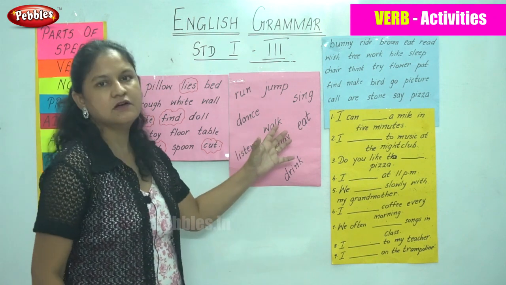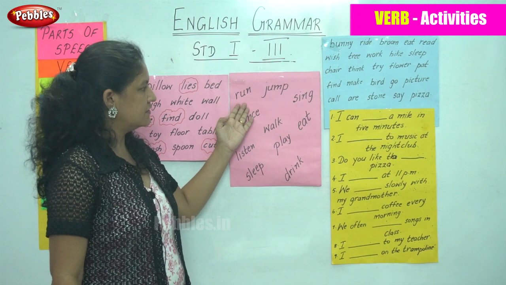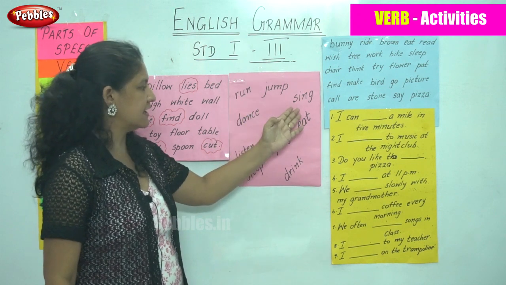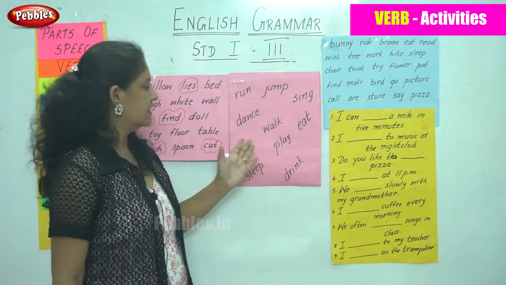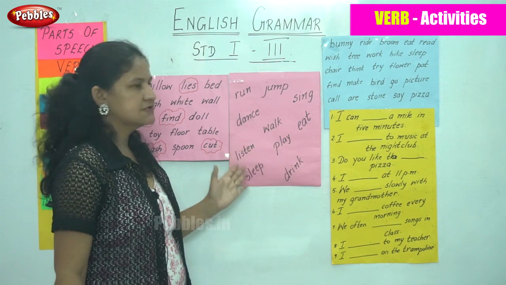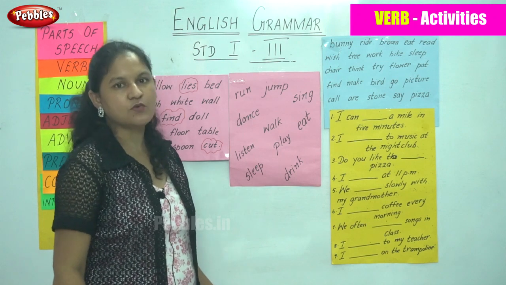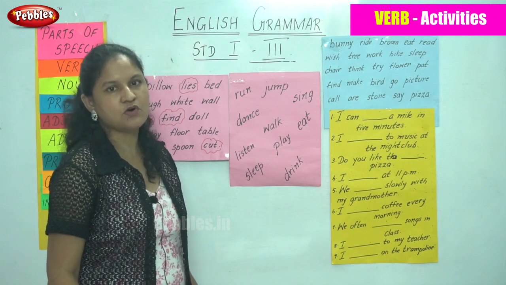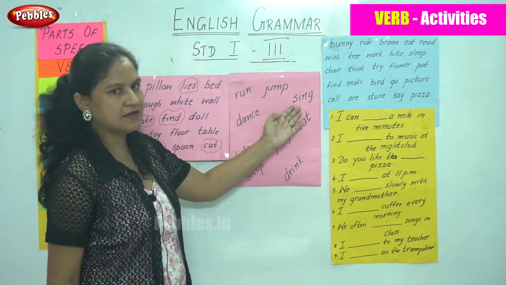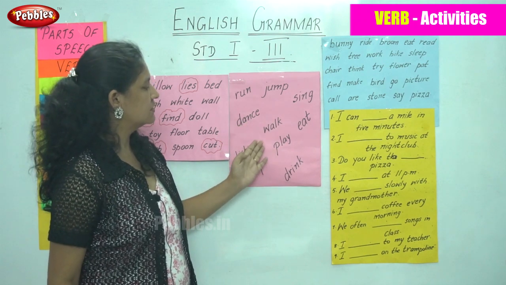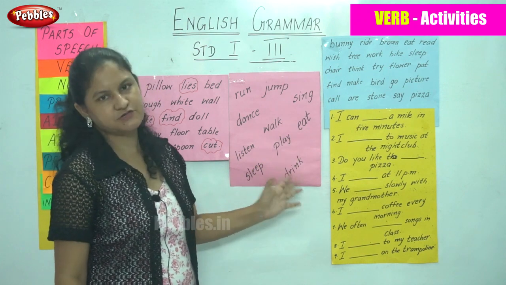These are just the action words that are used quite often, for you to understand: run, jump, sing, dance, walk, eat, listen, play, sleep, drink. These are all the action words that we find or use quite often in our sentences.